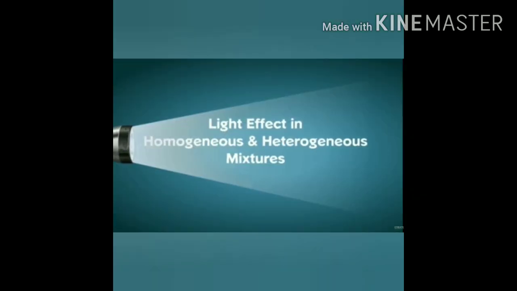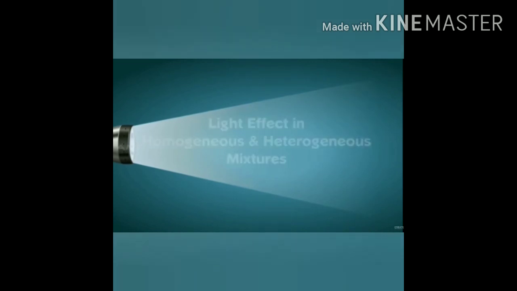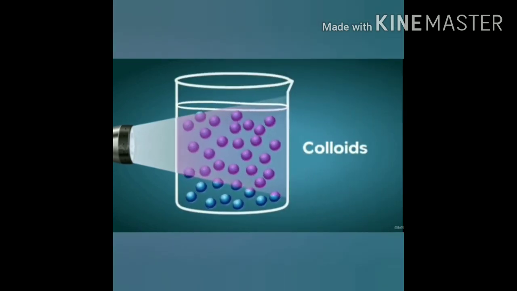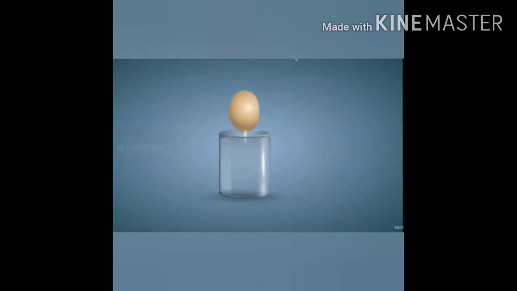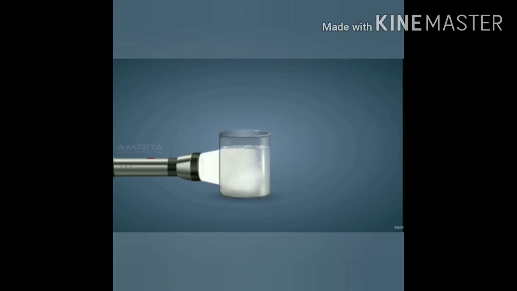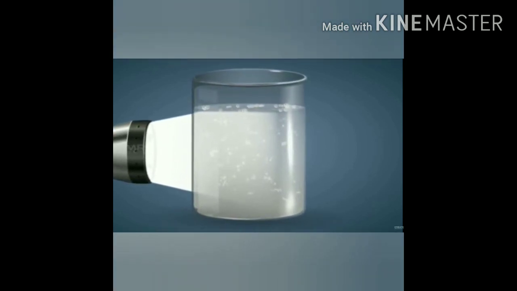Light effect in homogeneous and heterogeneous mixtures. If we pass light through a colloidal solution, it scatters the beam of light. We can take the example of egg albumin mixed with water. It is called a colloidal solution. It scatters the beam of light.